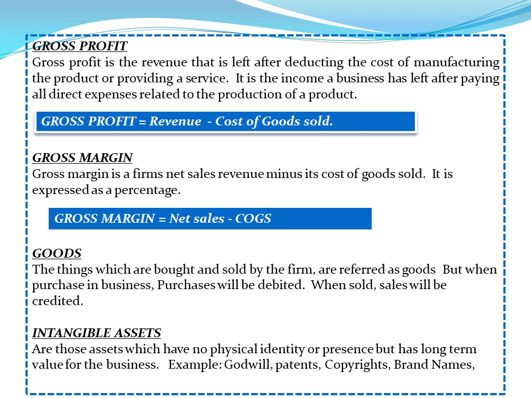Gross margin is a firm's net sales revenue minus its cost of goods sold. It is expressed as a percentage. Goods. The things which are bought and sold by the firm are referred to as goods, but when purchased in business, purchases will be debited. When sold, sales will be credited. Intangible assets are those assets which have no physical identity or presence but have long term value for the business.